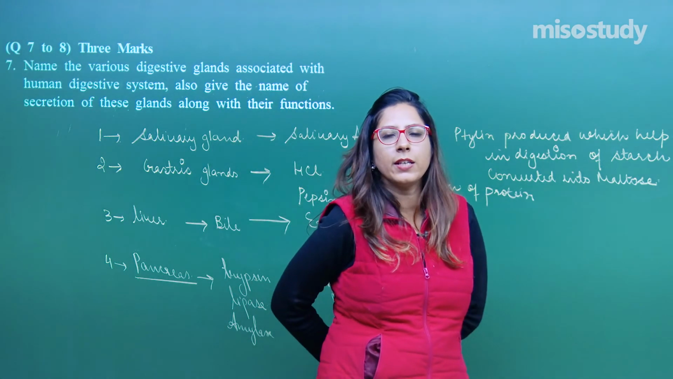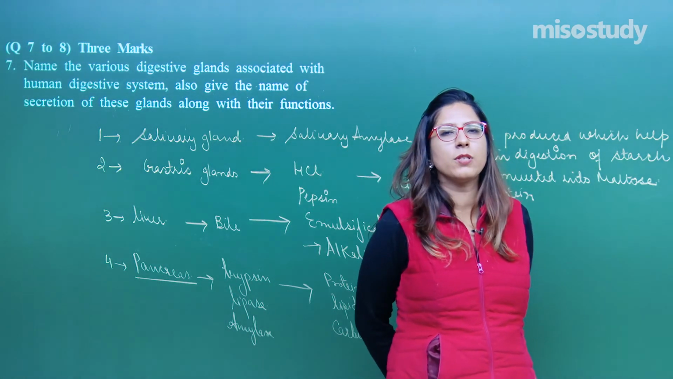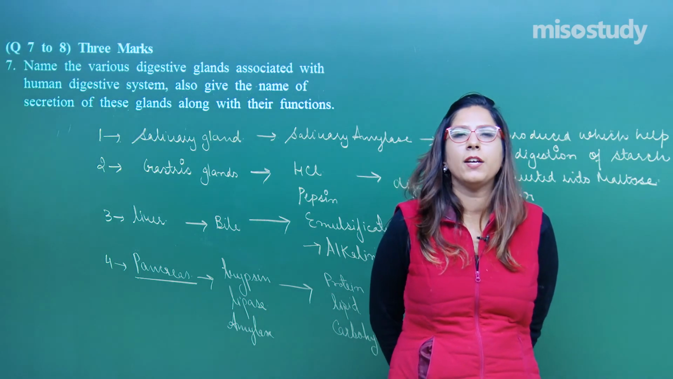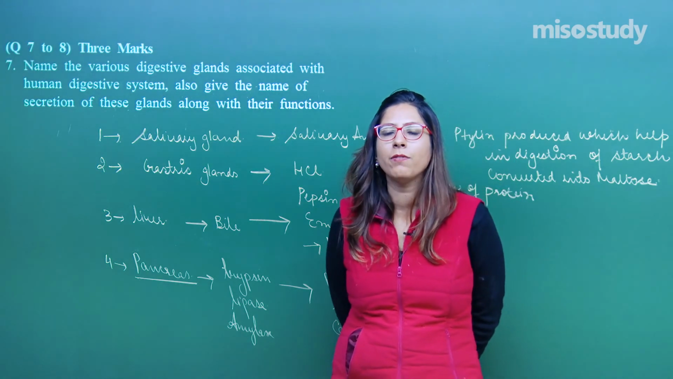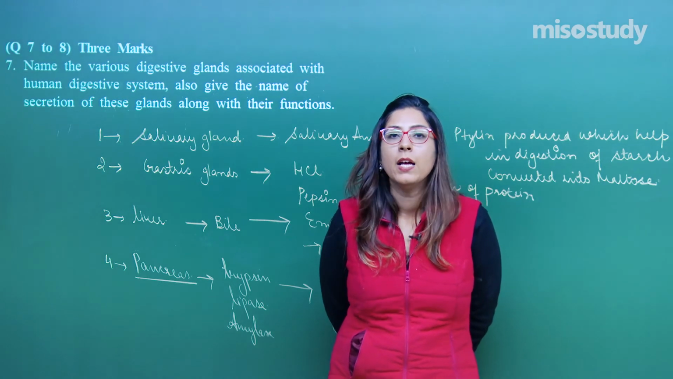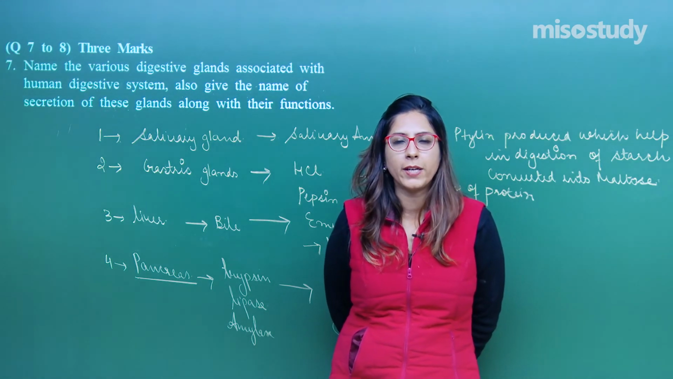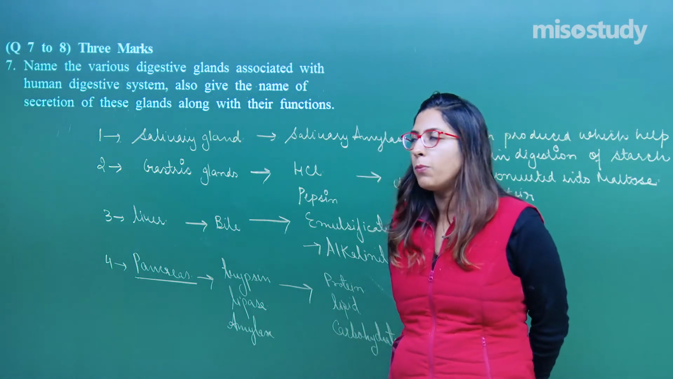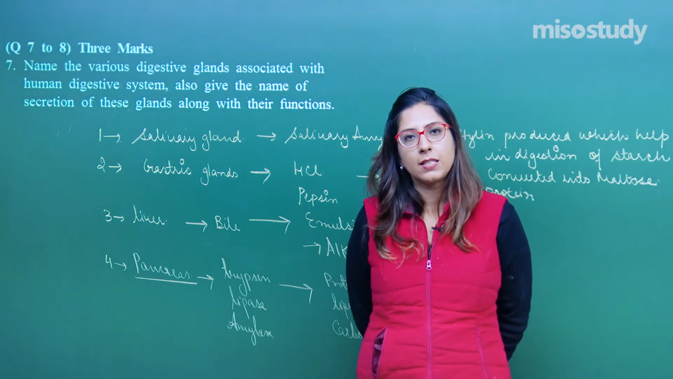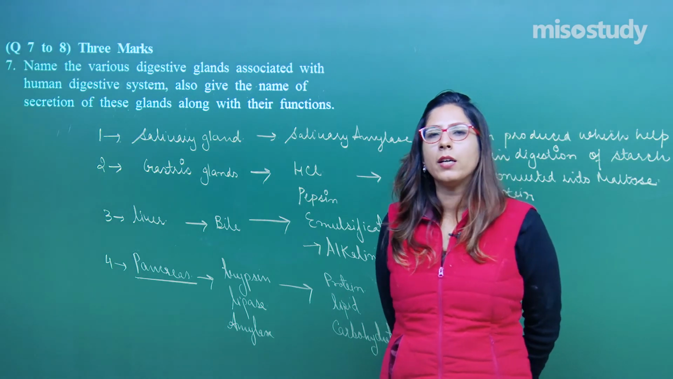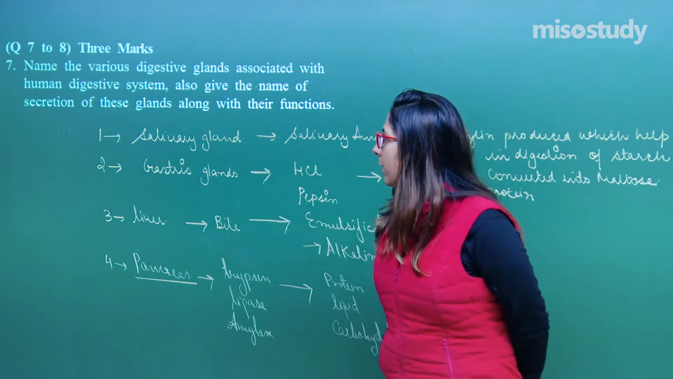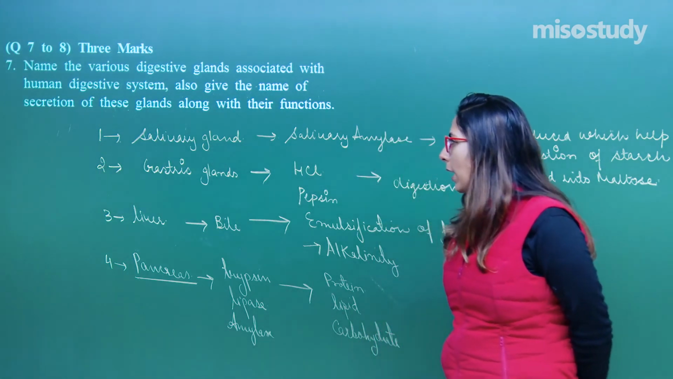Likewise, you can write about the intestinal glands as well, which produce enzymes which help in the digestion of all these substances. Along with that, the intestinal glands produce amylase which helps in digestion of carbohydrate. So complete digestion of carbohydrate occurs in the intestine. This starts in the mouth and completes in the intestine. So these are the different types of gland which you have to answer.